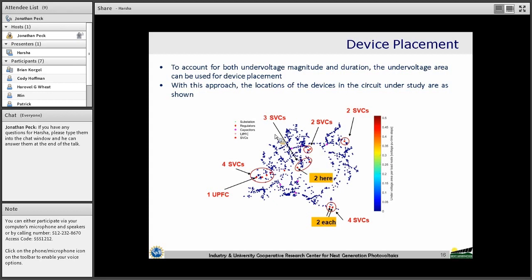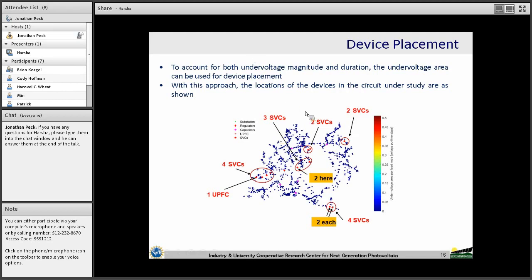So in order to take care of both these requirements, we can compute the area of the under voltage violation, and the loads which have the highest area of under voltage violation, we can place those devices.